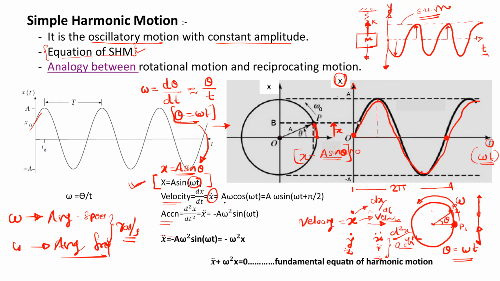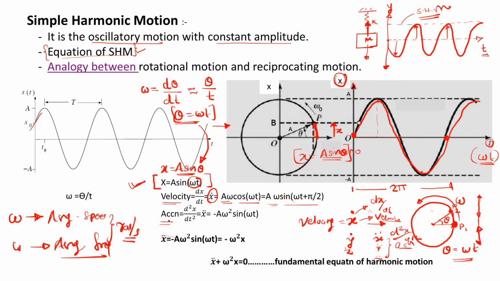Differentiating a sine omega t, it becomes cos omega t into omega, so finally you get a omega cos omega t. We can write this in terms of sine as a omega sine of omega t plus pi by 2, because cos is leading with respect to sine by pi by 2.